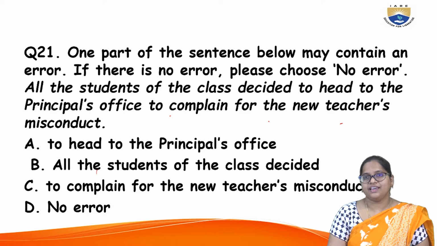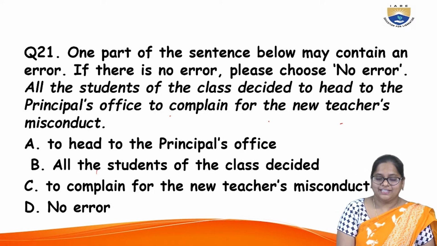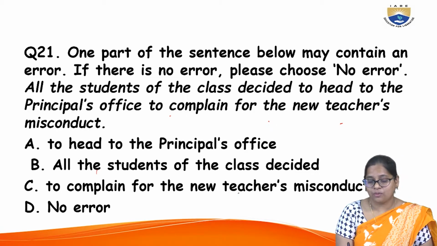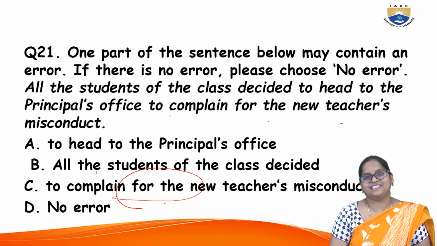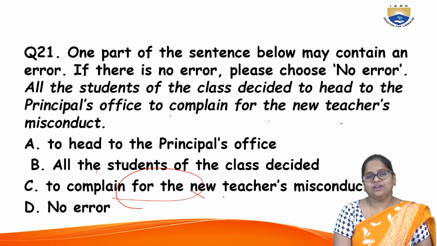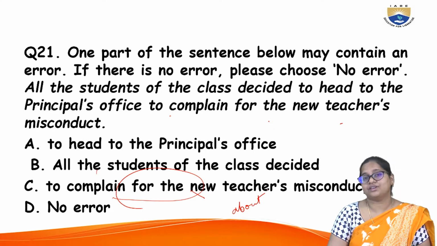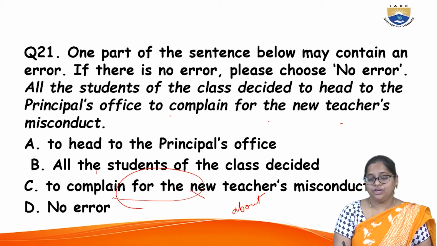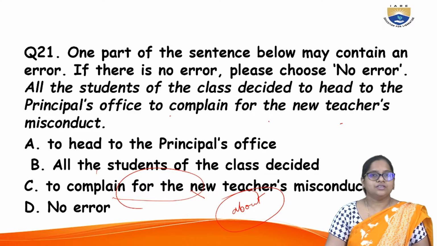Next, option C, to complain for the new teacher's misconduct. Now, here lies the problem. To complain for the new teacher's misconduct. You will not complain for somebody else's misconduct, but you will complain about their misconduct. So here you have to make use of the preposition "about" with someone.